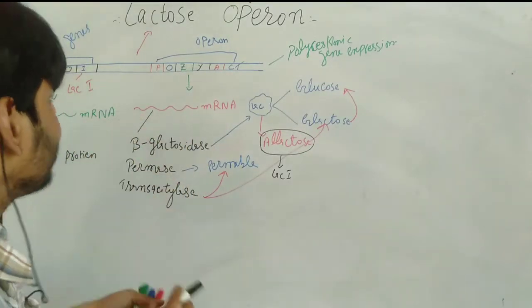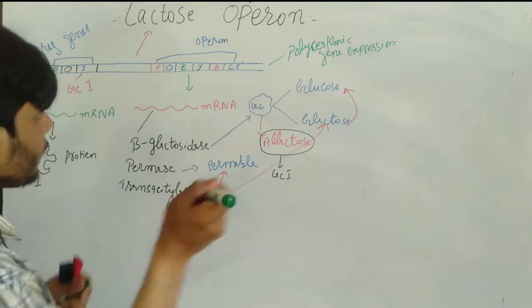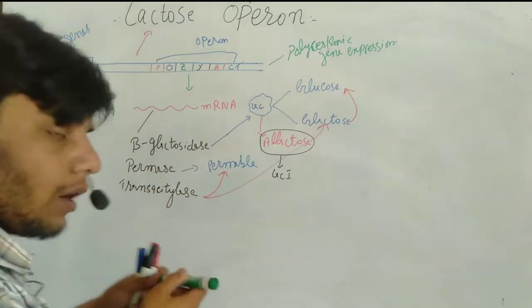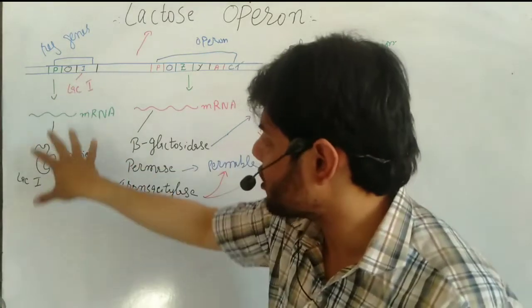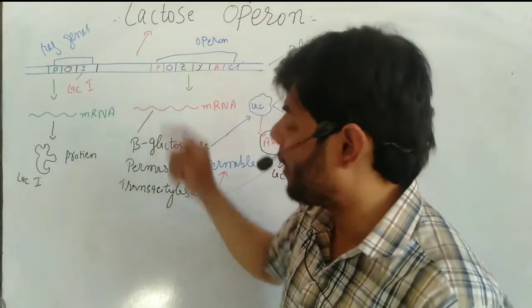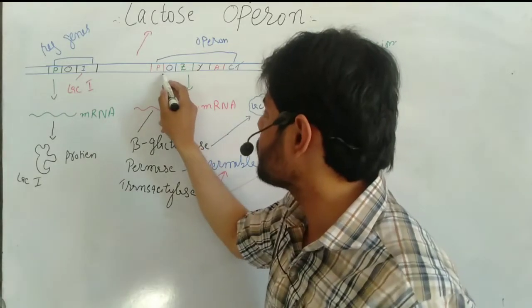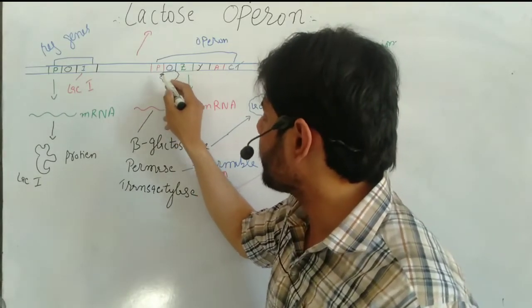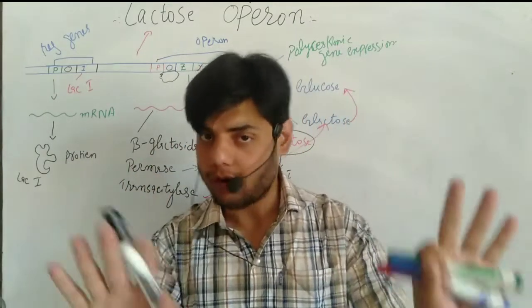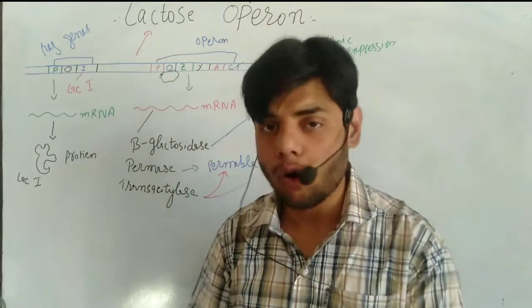Earlier we talked about how most of the time this regulatory portion is switched on, and this protein is produced, and it binds to this operator region, as you can see. Once it is bound, the process is switched off. Normally the process is switched off, it's not on.